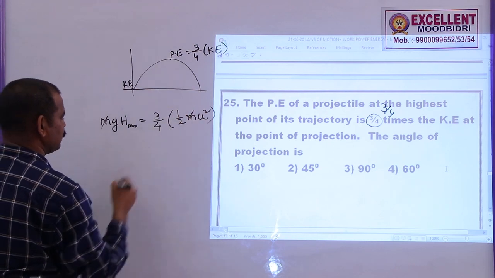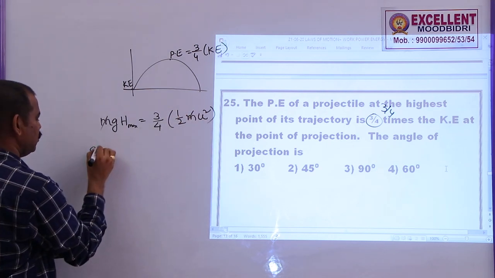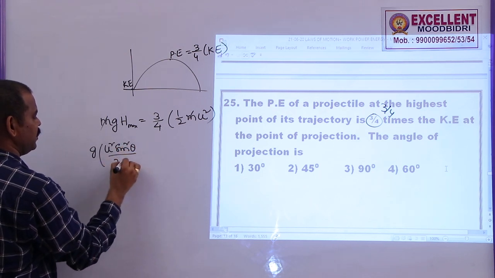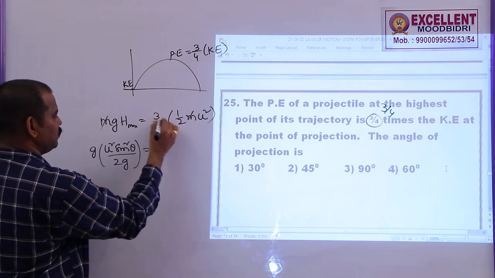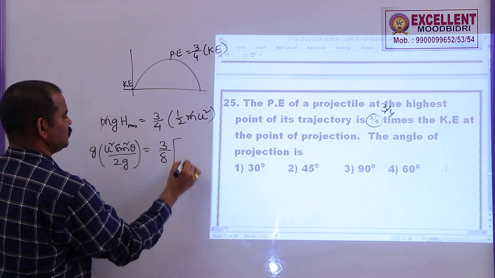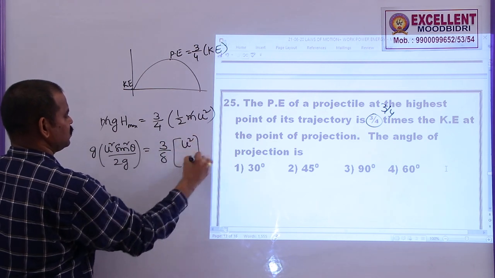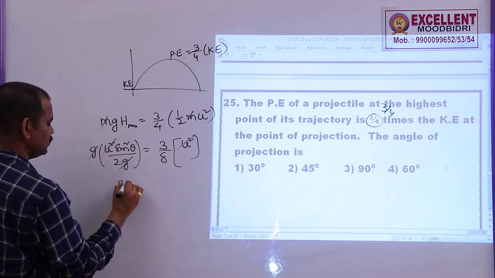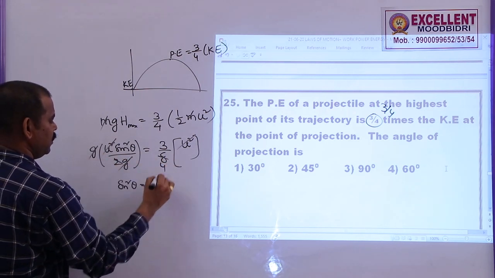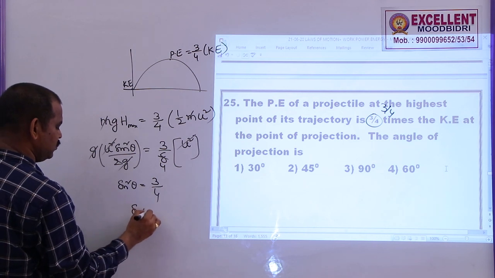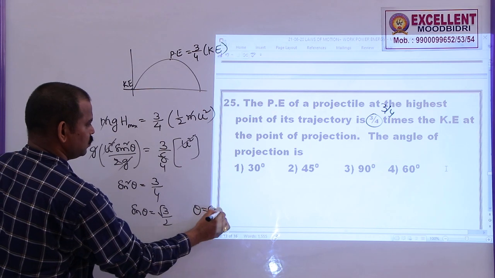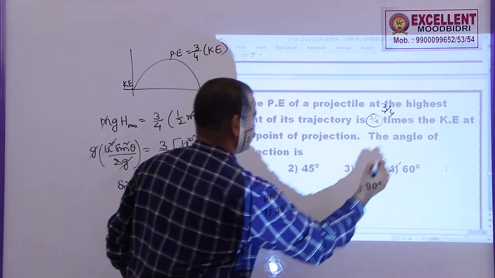m gets cancelled, so this is g. What is the h max? u square sine square theta by 2g, which is equal to 3 by 8 times the initial velocity u square. Here u square gets cancelled, g gets cancelled. So sine square theta will be 3 by 4, sine theta will be root 3 by 2. That means theta is equal to 60 degrees. So option 4 is correct.